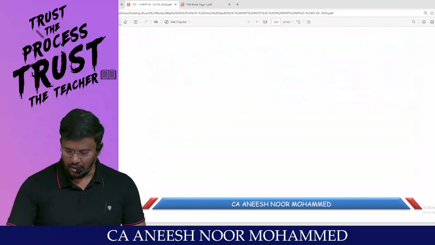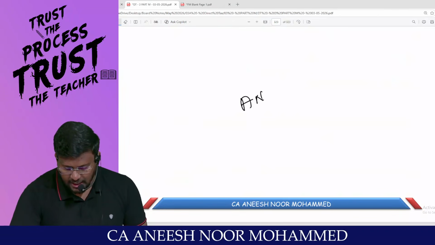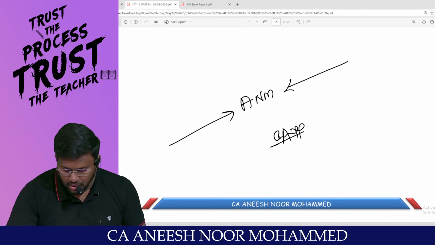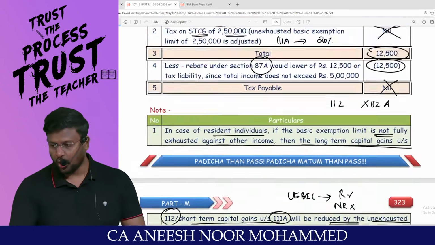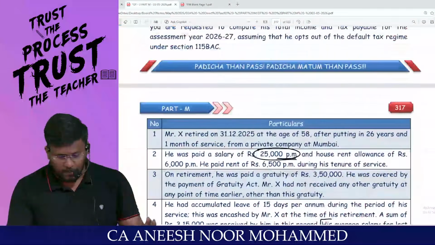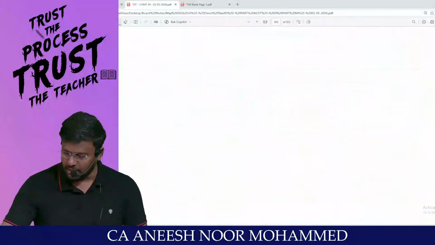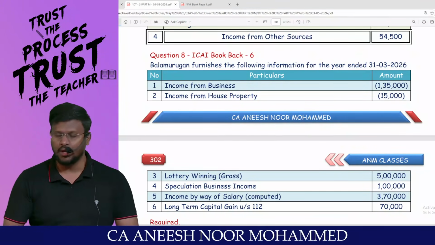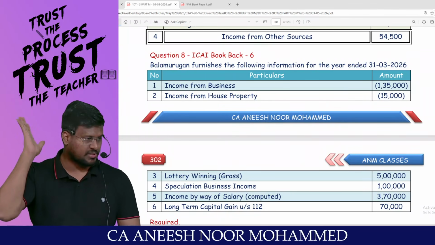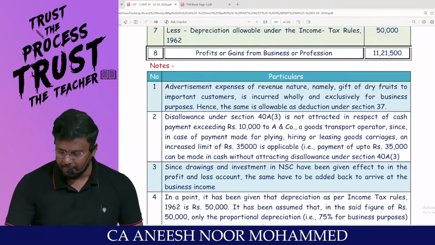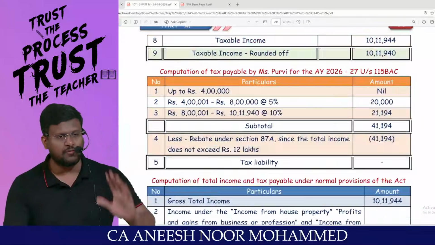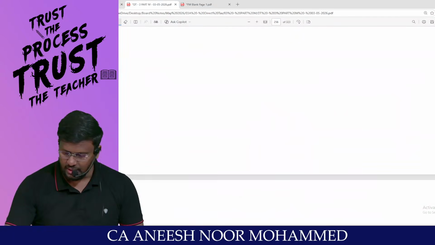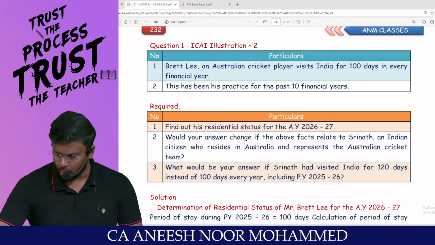With this, my dear lovable students, we can say that our gigantic subject called DT comes to an end. All the computation of total income which is there in the ICAI study material, illustrations and book back questions has been solved. Only thing is you have to practice. Once you practice, you will get the best experience of solving this. I believe that the DT sessions are very comfortable for you all.